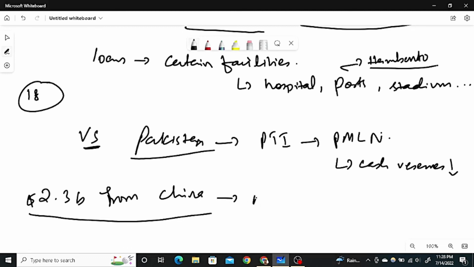There is one source which is NDTV, which is an Indian channel. Why am I quoting an Indian channel for Pakistan news? Because they try their level best to get the news, get the sources, get the details as far as possible, so that accurate details can be conveyed. Many times they give their emotions, but many times they give the facts. So this report has said that Pakistan is on the path of Sri Lanka. Why? Because they are doing the same actions. They are taking loans from China, and this is the main reason.